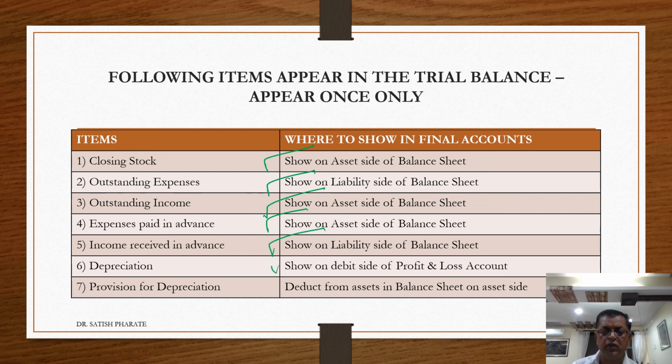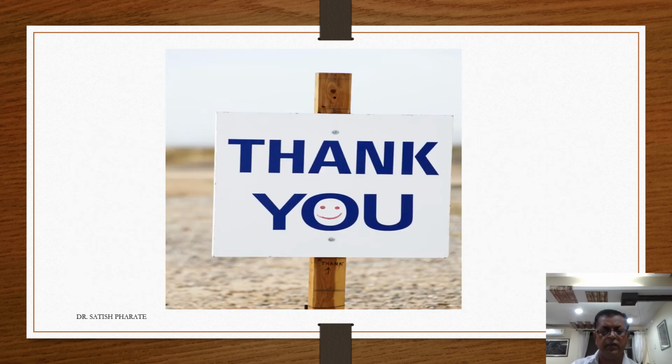Depreciation, show it on profit and loss account debit side. And provision for depreciation, it will be referred to either reduce it from the assets on balance sheet asset side or show it on liability side of the balance sheet. Therefore, these are the important varieties of transactions which will be taken into consideration. This is regarding brief presentation on partnership final accounts.